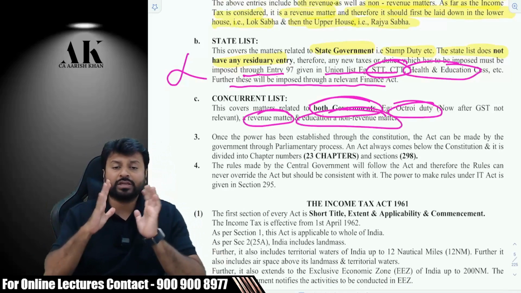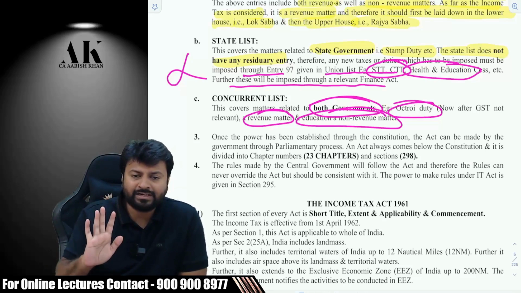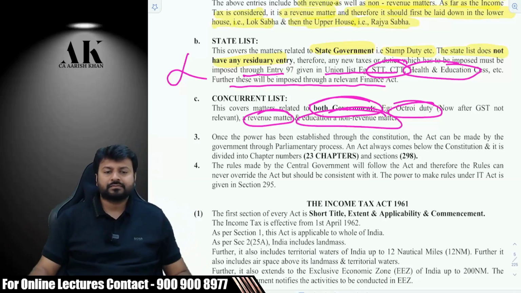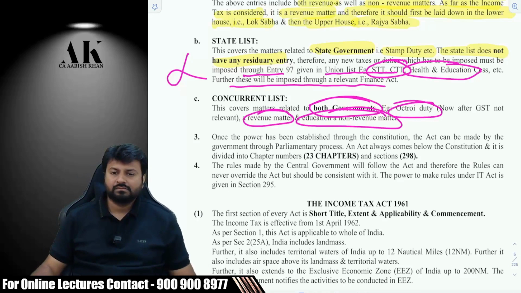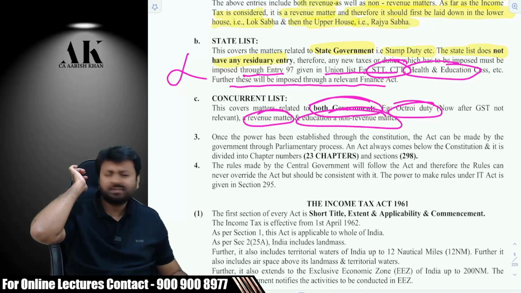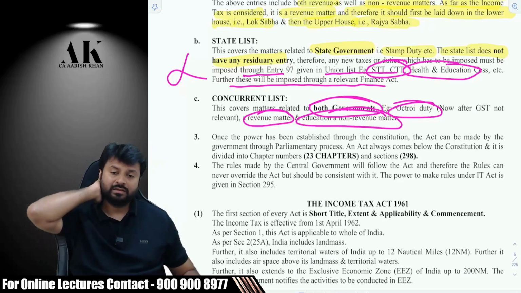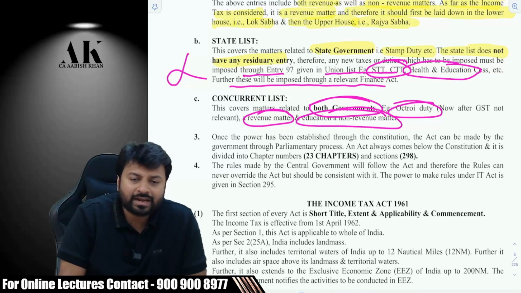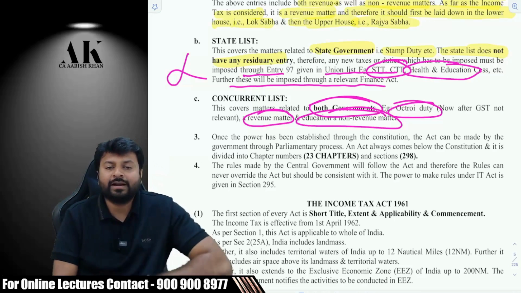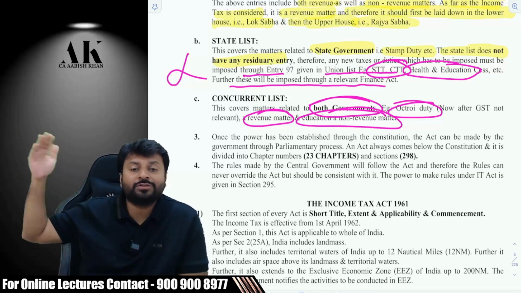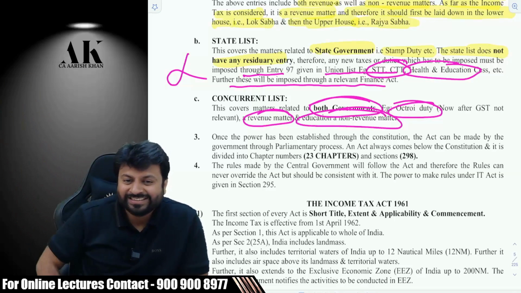Let me give you an example. Education. Education is a non-revenue matter, right? It's not a revenue matter, no? Who decides the syllabus of students, of schools? State government, right? Does central government also decide? Yes, for CBSE board, ICSE board, right? So there are two types of boards now. One is local boards, Kerala board, Tamil Nadu board, Maharashtra board. So education is a concurrent matter. Do you agree? It is covered in the concurrent list. If you want to see in the constitution where education is mentioned, you have to go to the concurrent list. So you'll find it over there.